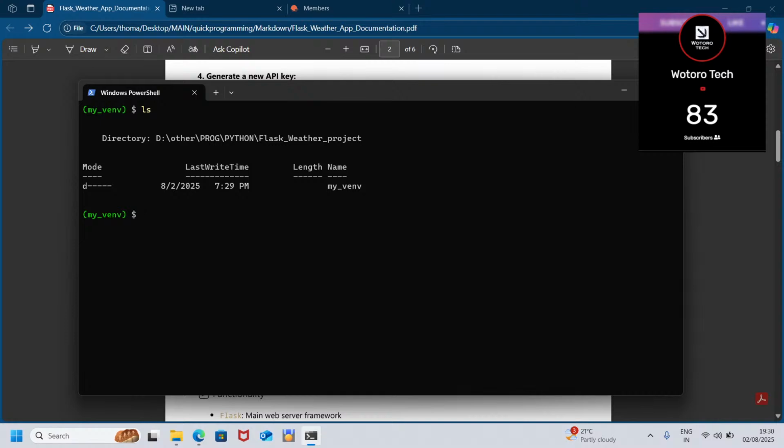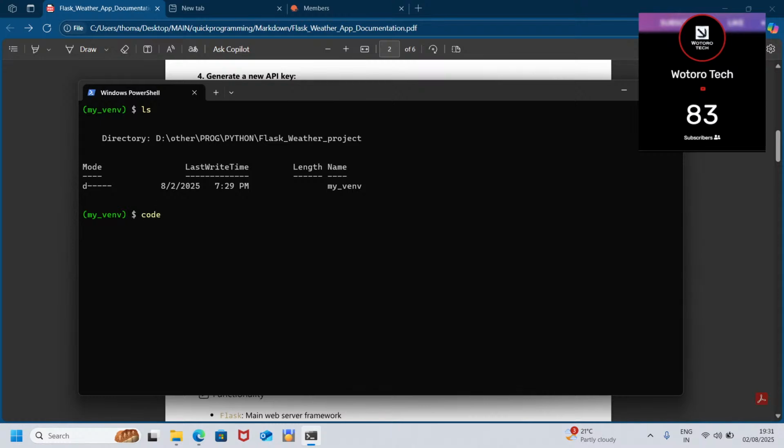Remember our project directory, we had the main app.py that runs the logic of our backend. Then we have our virtual environment, which we have just created. Then we have the readme file, which I said will not be necessary for the time being. We'll create it later. Then we also have the .gitignore, which we'll create later. Then we have the .env, where we are going to store our API key.